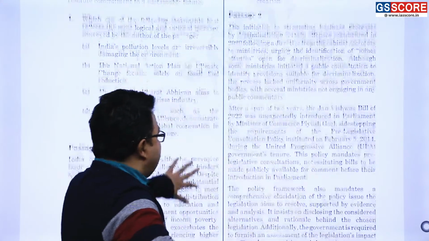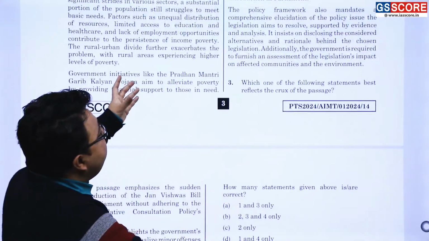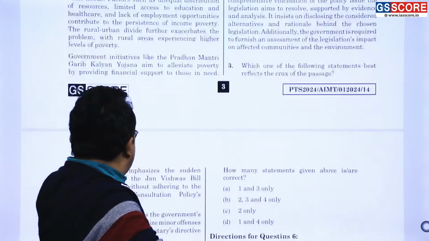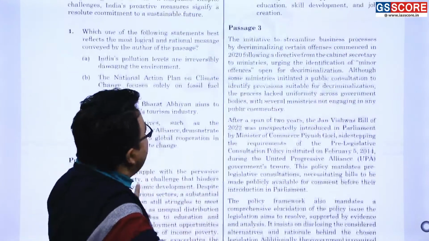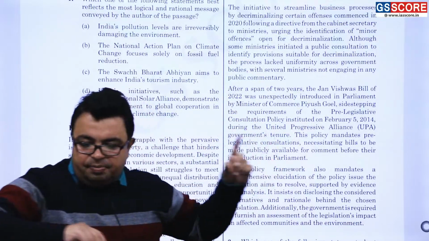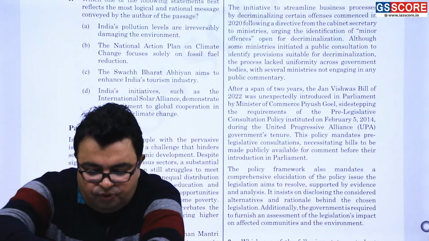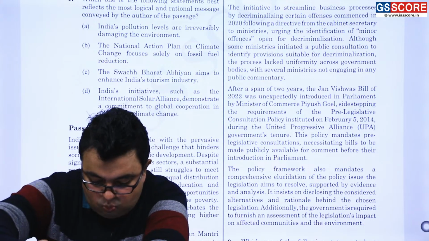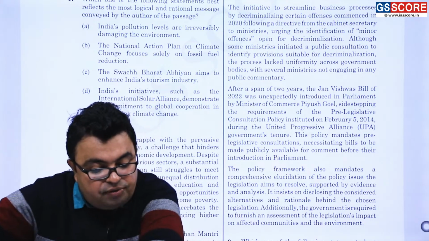Everything is given over here. Which of the following statements best reflects the crux of the passage? Now I am reading it out, you have it before you all. This is the passage. First option I am reading.